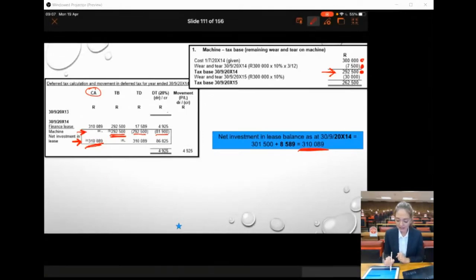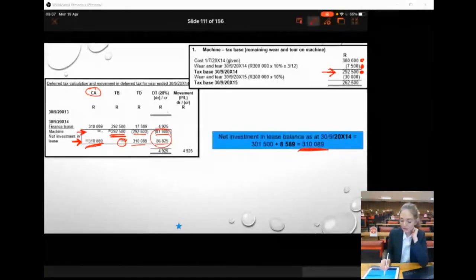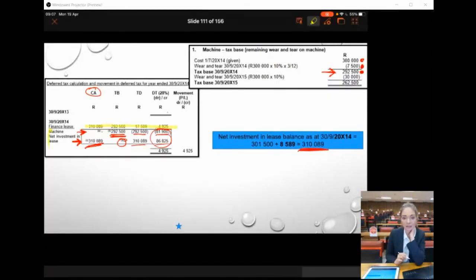For the net investment in the lease, the deductions that I'm going to get in future with regard to the net investment in the lease, nothing. We're not going to get any deductions for that net investment in the lease. That's why the tax base is 0. That gives us a taxable temporary difference and a deferred tax liability. And the net of these two is 4,925. And yes, you are welcome in a test to only show this line. You don't have to split it between the machine and the net investment in the lease. Okay, so that gives us then our deferred tax.